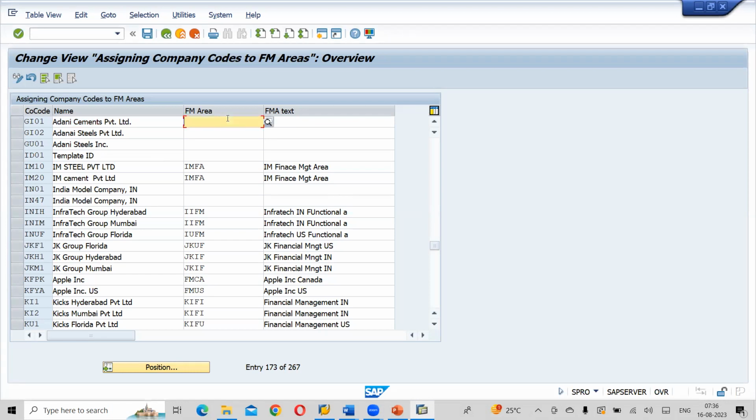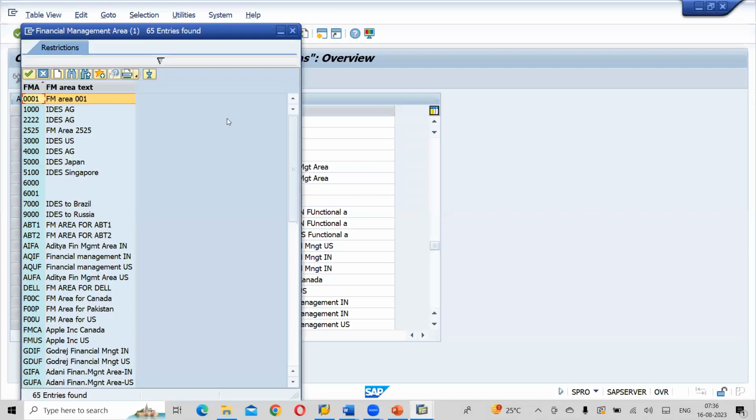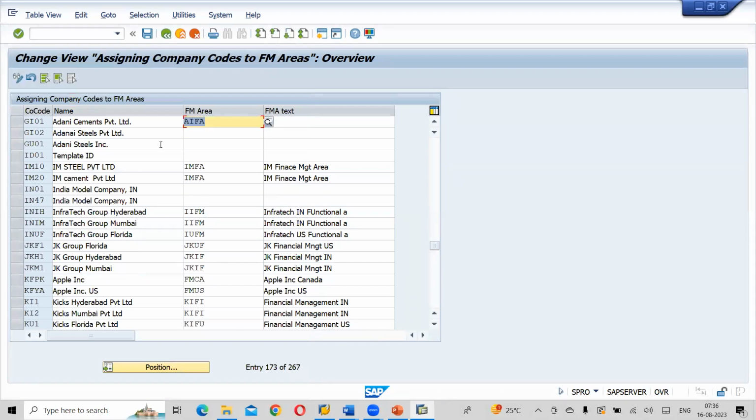Press F4 in FM area. Okay, so here India, AIFA, AUFA. So select AIFA. Okay, this is also an Indian company code, so this is also GI02.